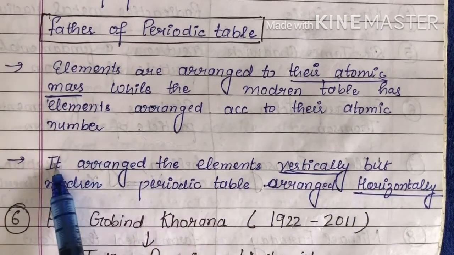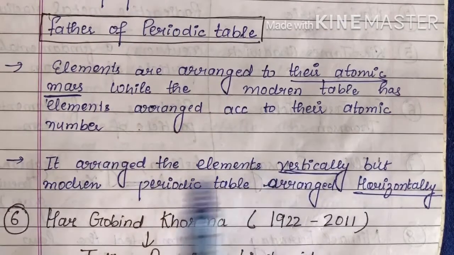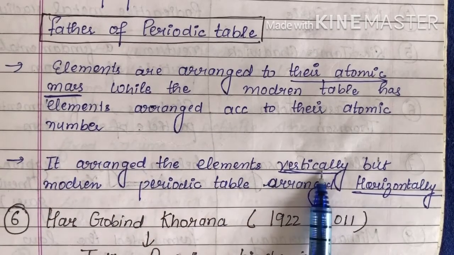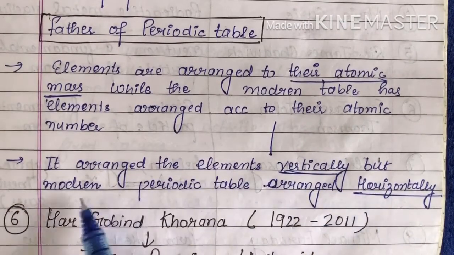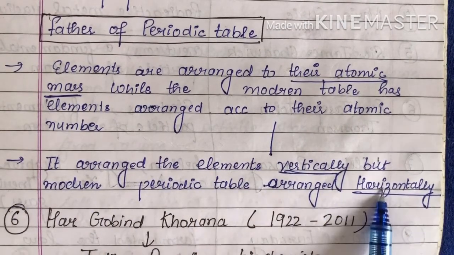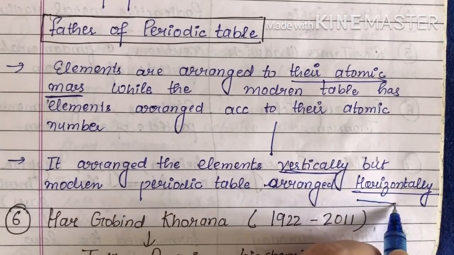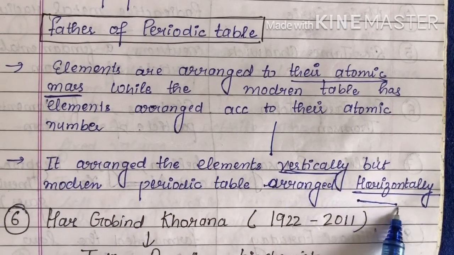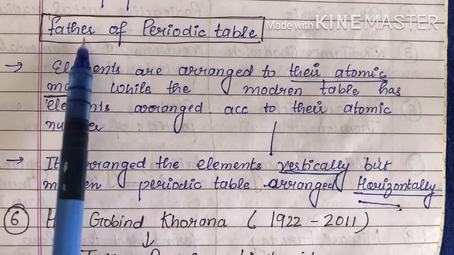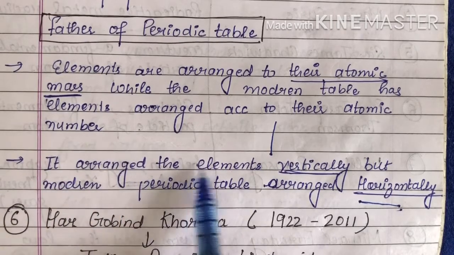Also, Mendeleev, the father of the periodic table, arranged the elements vertically, but the modern periodic table arranges the elements horizontally.